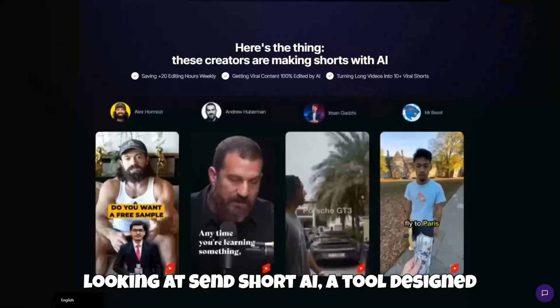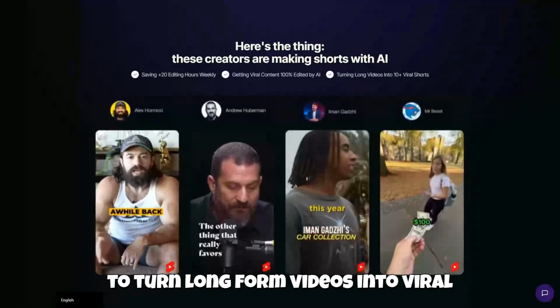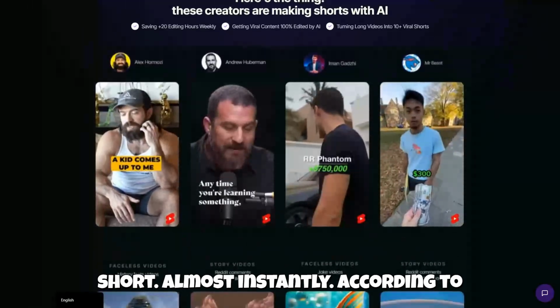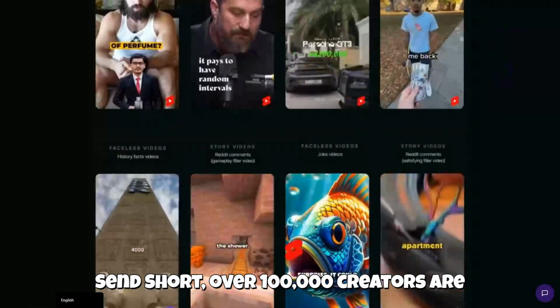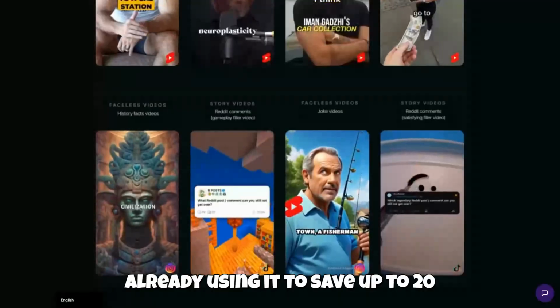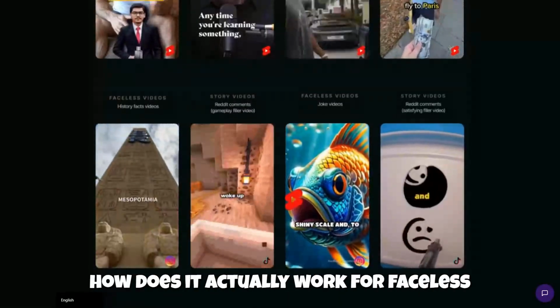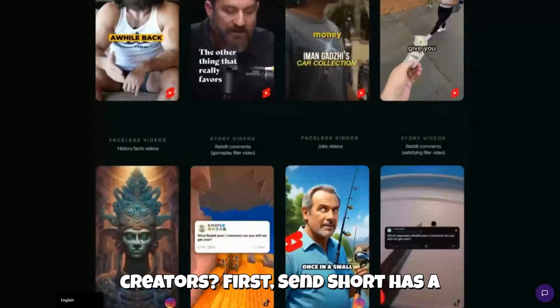Today, we're looking at SendShort AI, a tool designed to turn long-form videos into viral short clips almost instantly. According to SendShort, over 100,000 creators are already using it to save up to 20 hours of editing every single week. So how does it actually work for faceless creators?